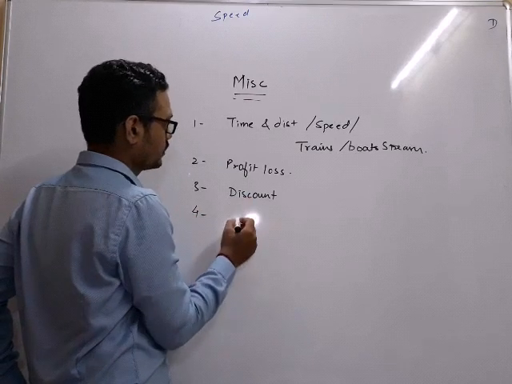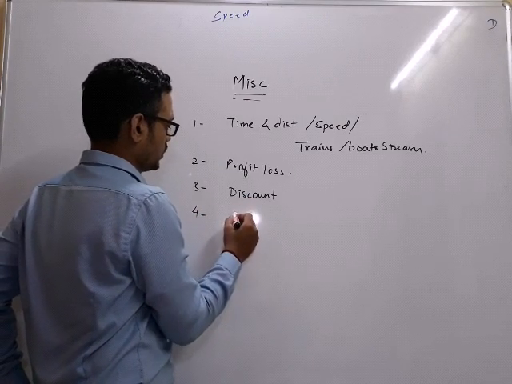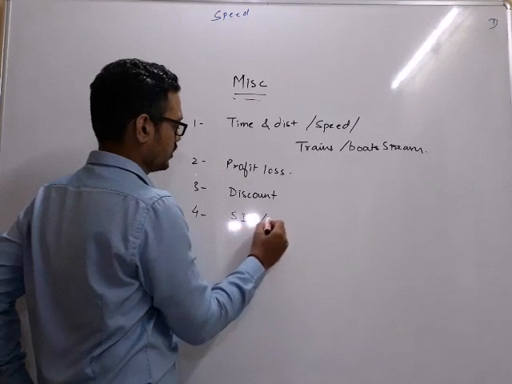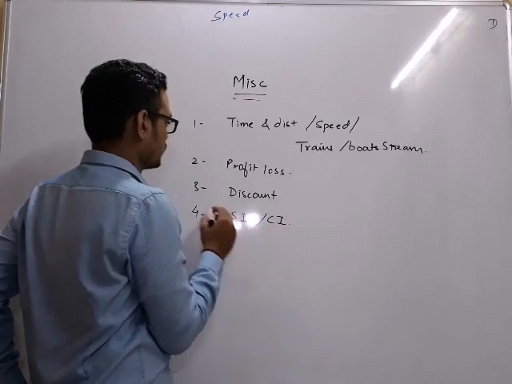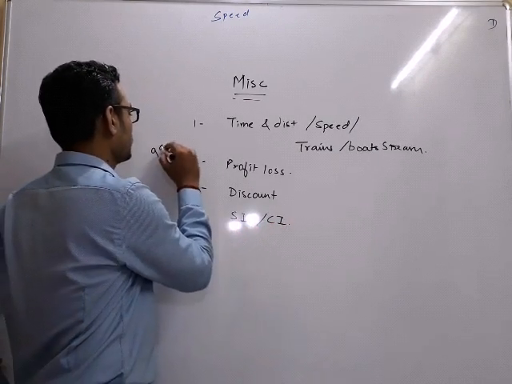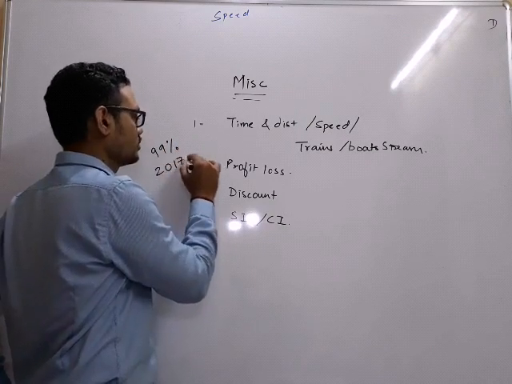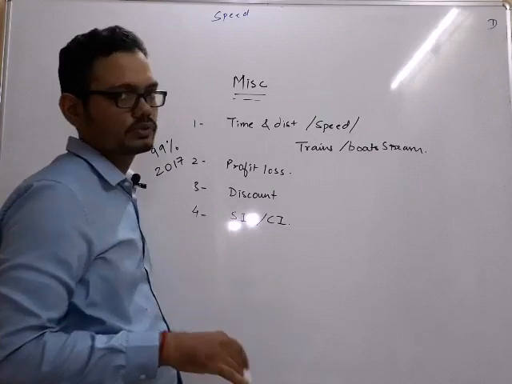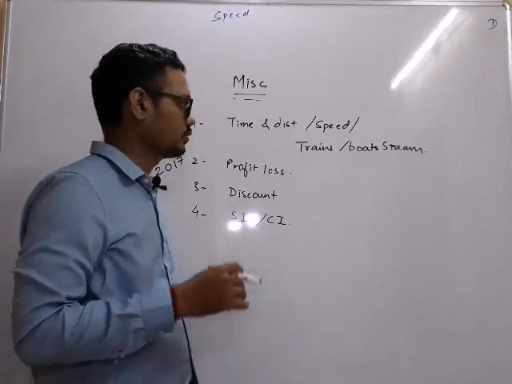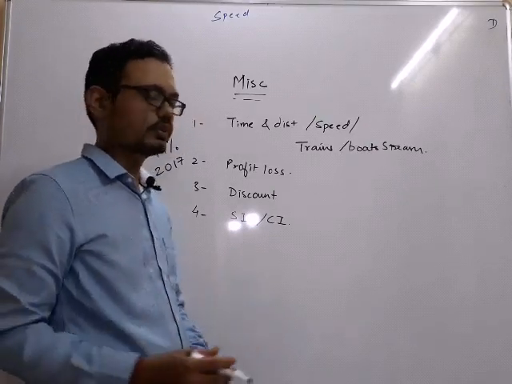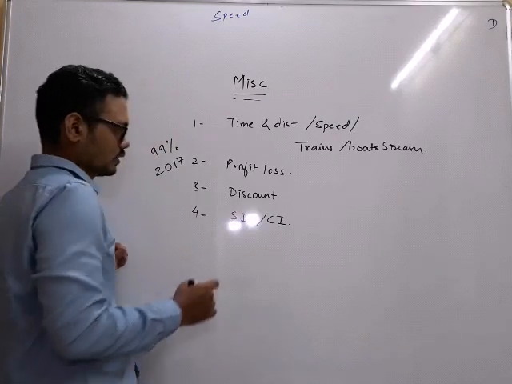Fourth, we will see simple interest and compound interest, and we will cover 99% of 2017 questions and some types of all the past year questions, or at least 2016-15 past year questions. What are the different types?